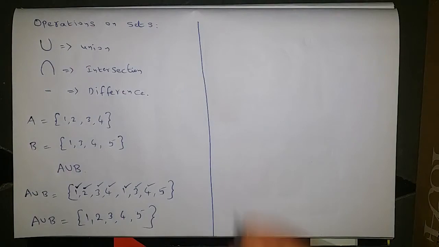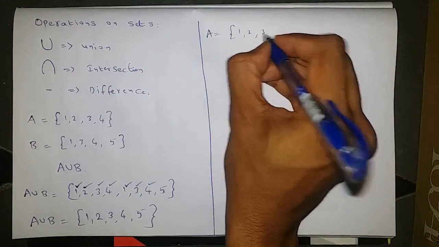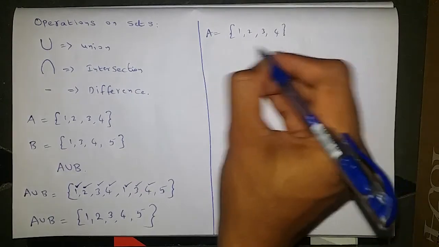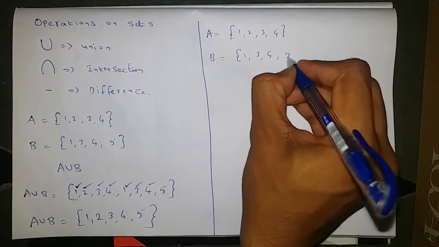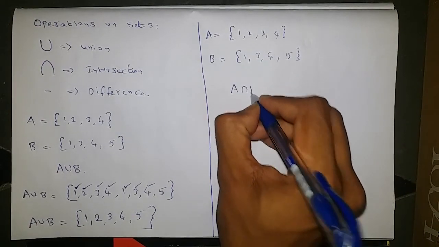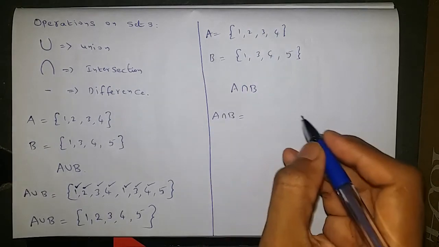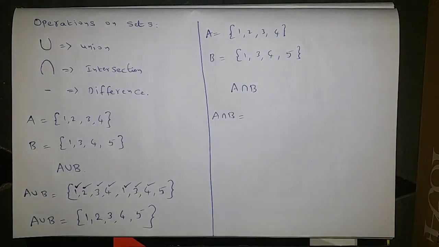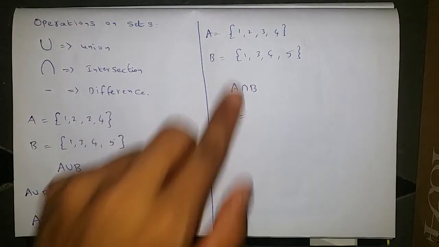Next, set A is equal to 1, 2, 3, 4 and set B is equal to 1, 3, 4, 5. Now find the elements in A intersection B. Intersection is nothing but common, so we need to write the elements which are common in both A as well as B sets.